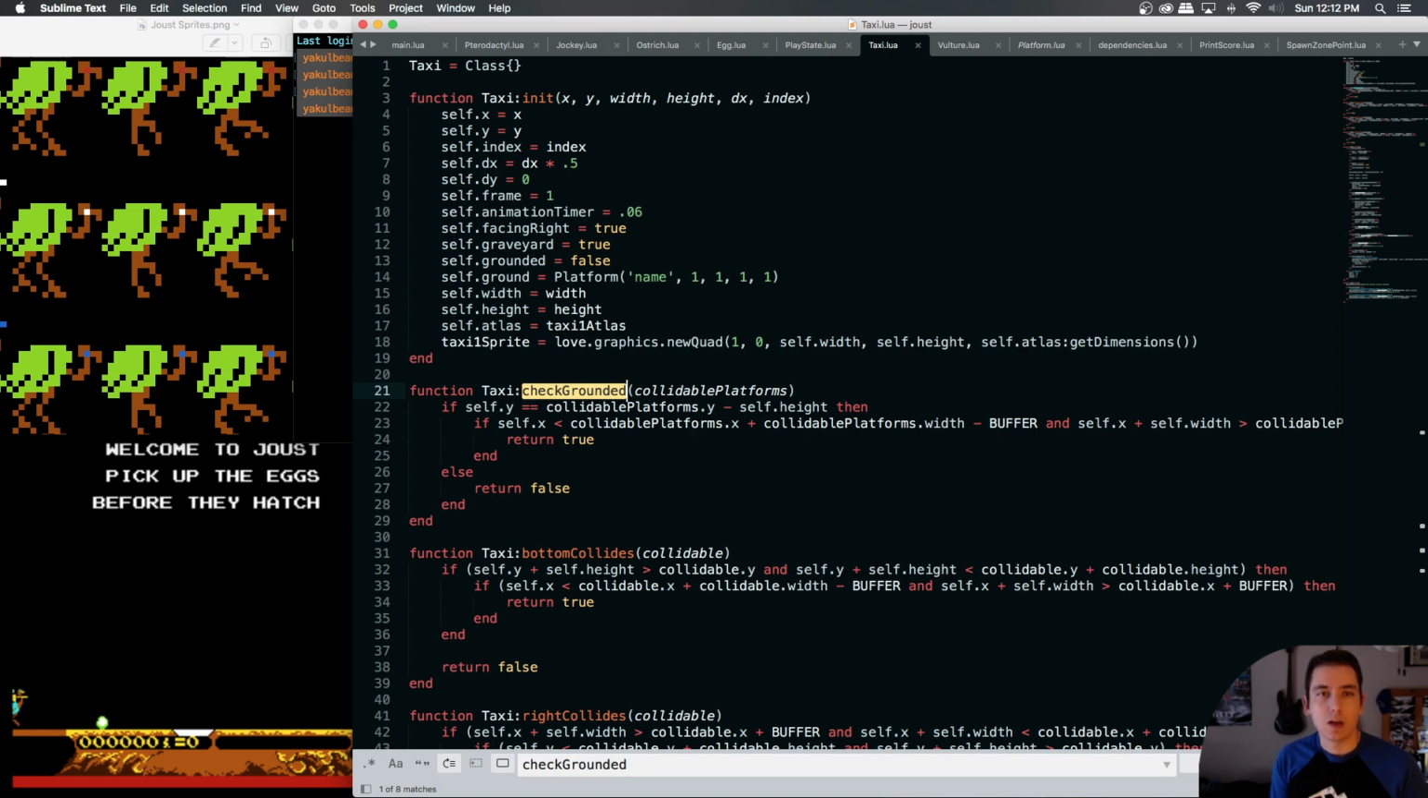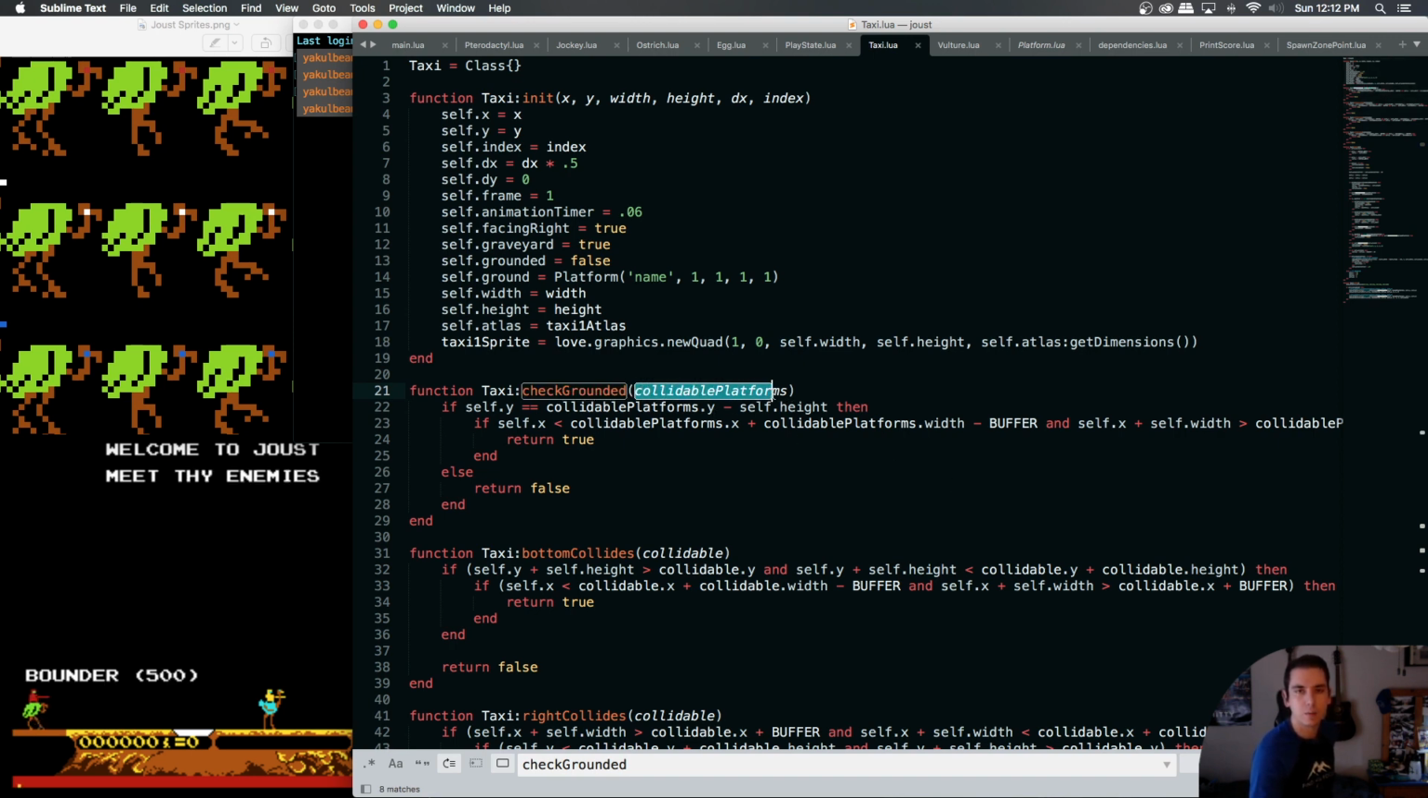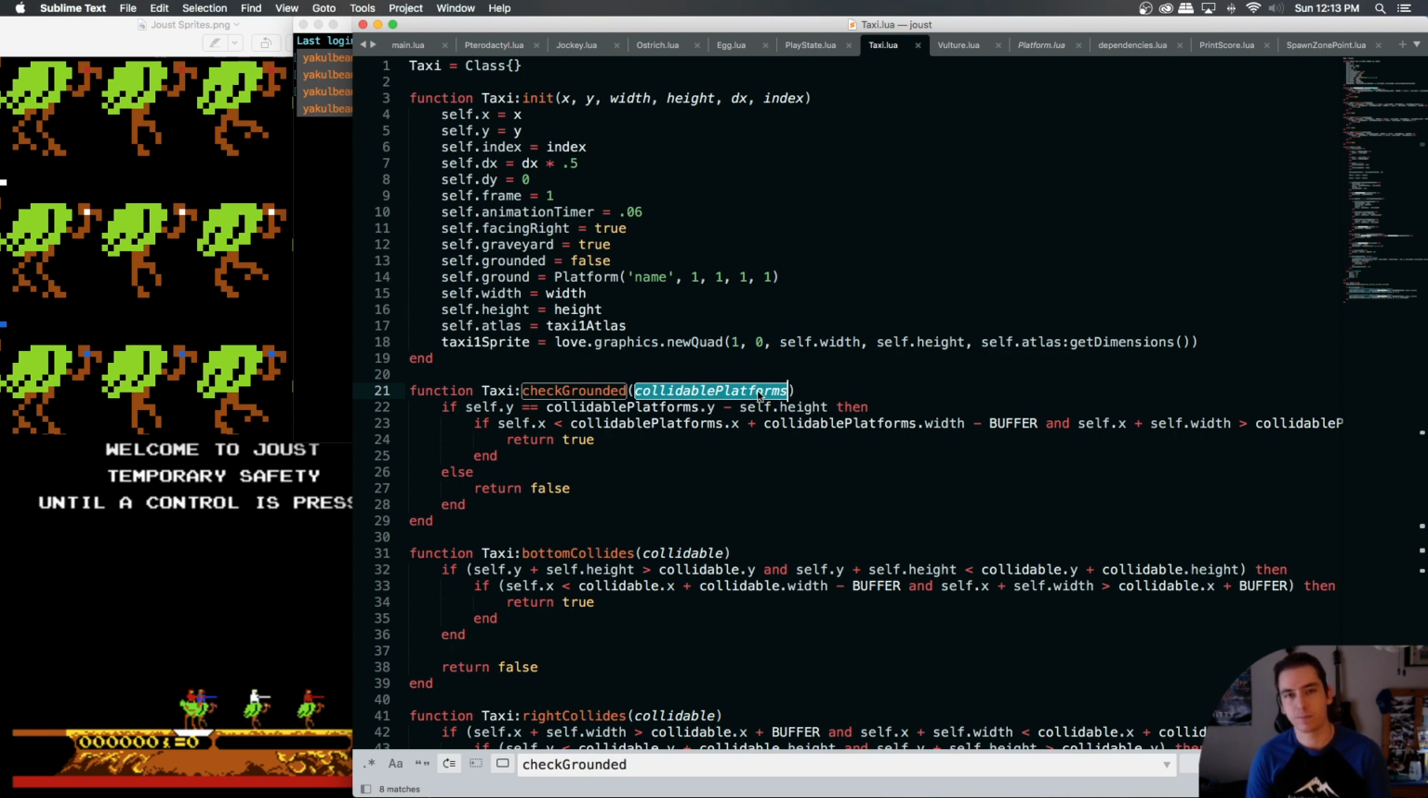So I think we're going to take, see, look, in this check grounded, since this is in the taxi class, it only takes one argument, which is the platform to be checked if it's grounded or not. But when we made it global in our play state, we had to give it two objects. And then there could be multiple taxis on screen at once, so we need to be able to do it for every taxi instantiation, so gotta keep that in mind too.